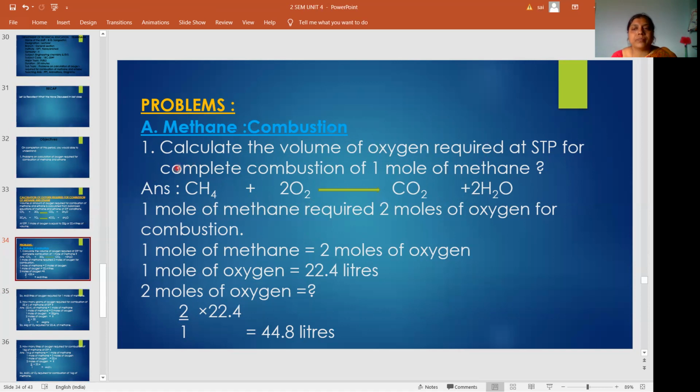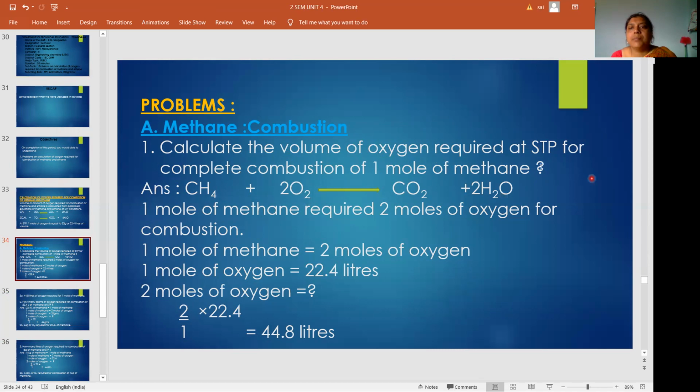First problem. Calculate the volume of oxygen required at STP for complete combustion of 1 mole of methane. So what is the question? To combust 1 mole of methane, how much volume of oxygen is required? He is asking. So it is based on methane combustion.